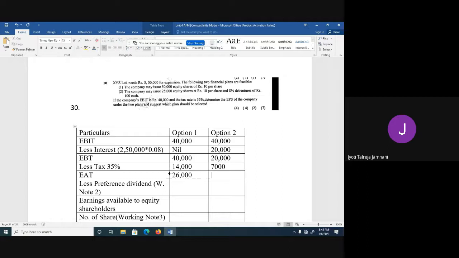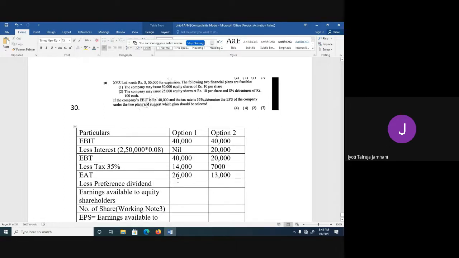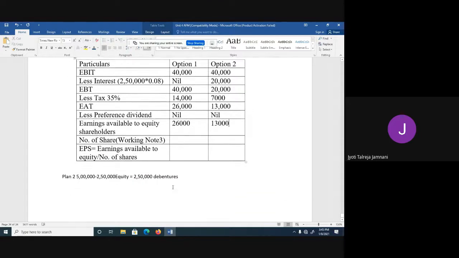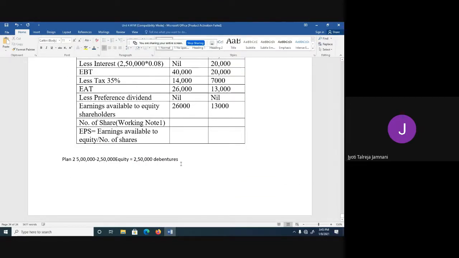Correct? Yes, ma'am. And 13. Preference dividend, they have not told anything about preference shares, so it is 0, or you write nil. Earnings available to equity shareholders are 26,000 and 13,000. Now we have to find the number of shares. So we'll do a note.